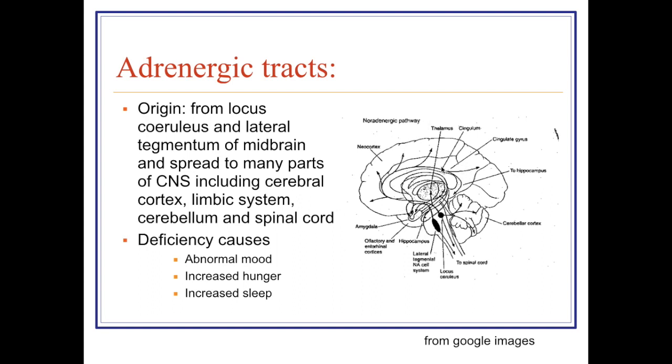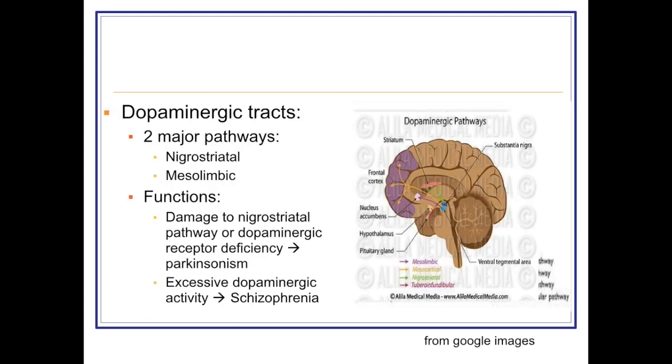And if there is deficiency of noradrenaline in this pathway, that is associated with abnormal mood, also associated with increase in hunger and increase in sleep. Next is dopaminergic tracts. Here there are four major pathways. We are more concerned with two pathways. The four major pathways are mesolimbic pathway, nigrostriatal pathway, mesocortical pathway, and tuberoinfundibular pathway.